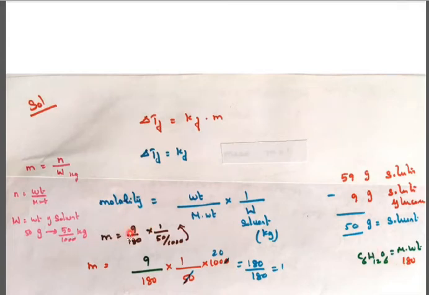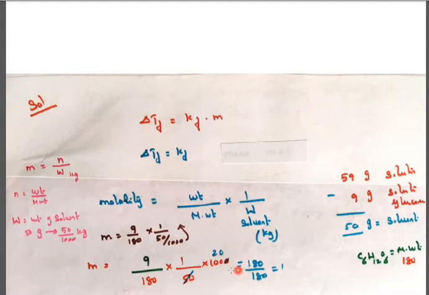So 9 grams of glucose divided by the molecular weight of glucose 180, and divided by the weight of solvent, 50 by 1000. The 1000 goes to the numerator. 9 into 1000 divided by 180 into 50.